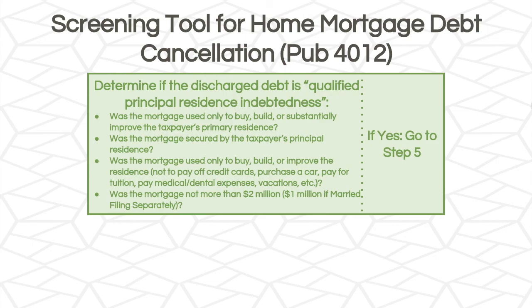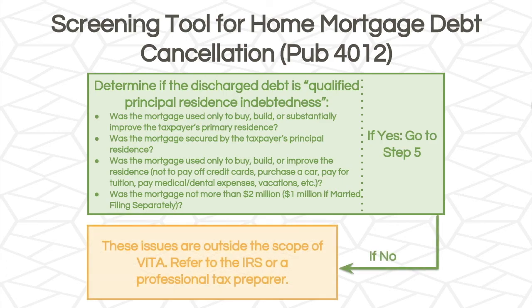Was the mortgage not more than $2 million, or $1 million if married filing separately? So if the answer to any of these is no, then this return is out of scope. But if the answer to all of these is yes, then we'll go to step 5.